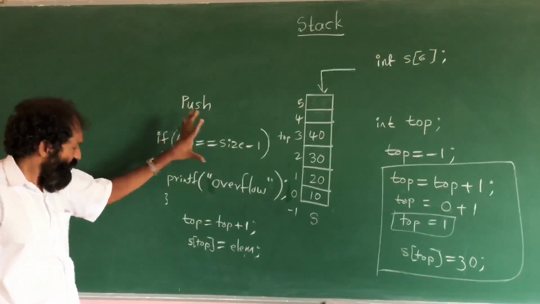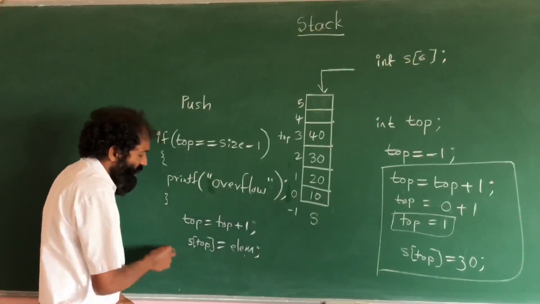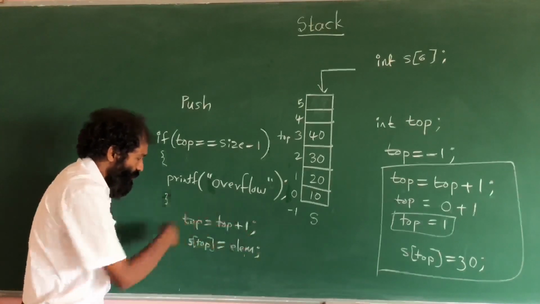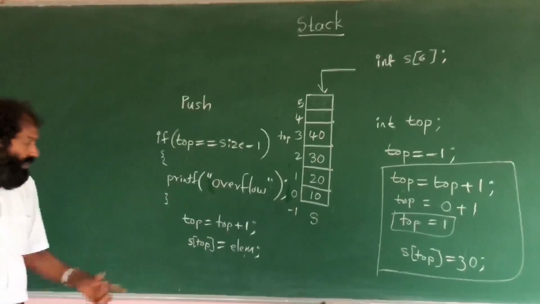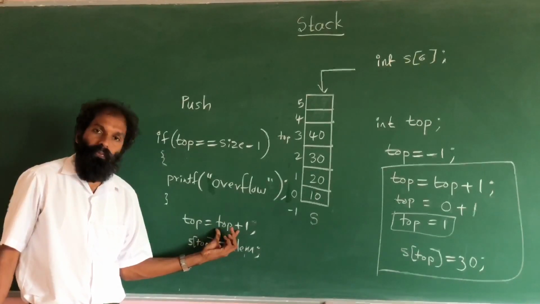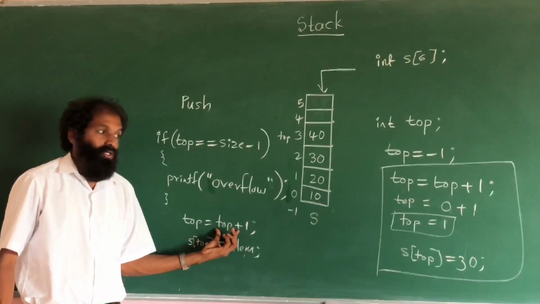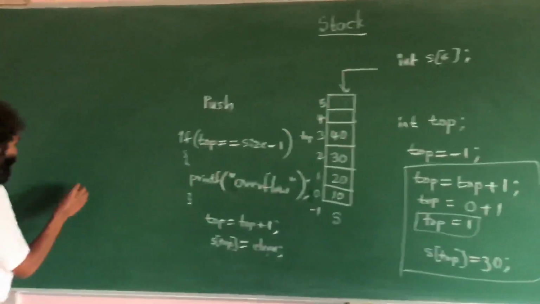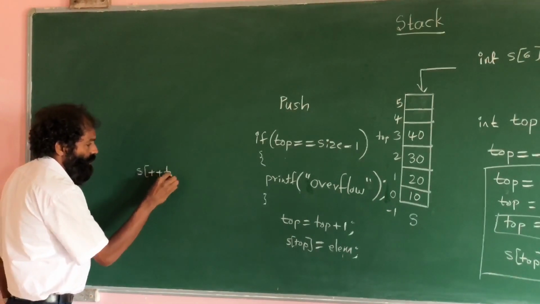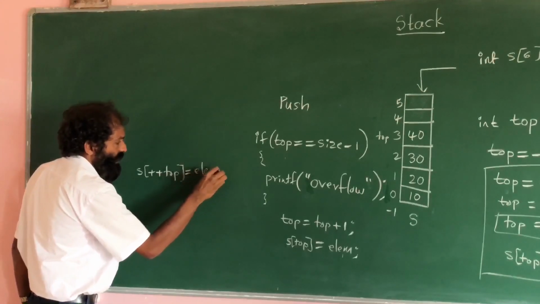Push operation means this. We can write these two in a single line. We have to increment this top by 1. We can write top plus plus or plus plus top. So we should write here S of plus plus top is equal to element.